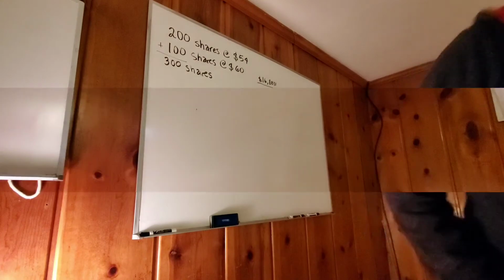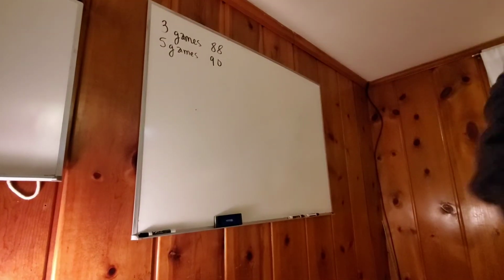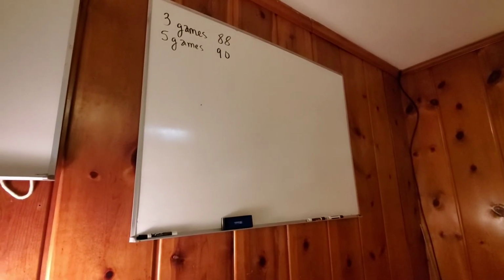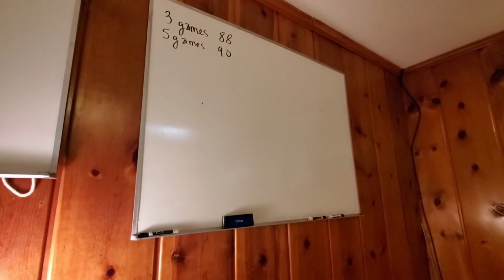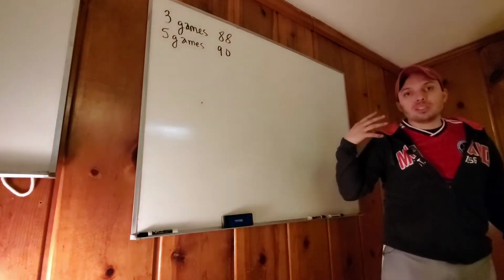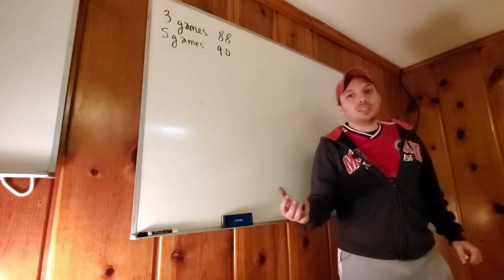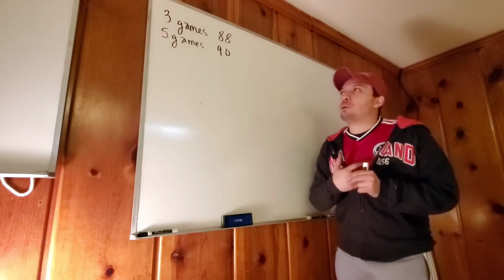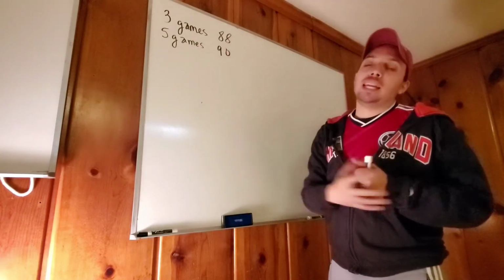Okay? All right, so let me just position this camera a little bit better, a little more central, so that you can see the numbers better. There we go. So they're saying about this dude, Gabe, who went out bowling. He's not playing bowling, he's actually bowling. So he went bowling, and in the first 3 games, he got an 88 average.